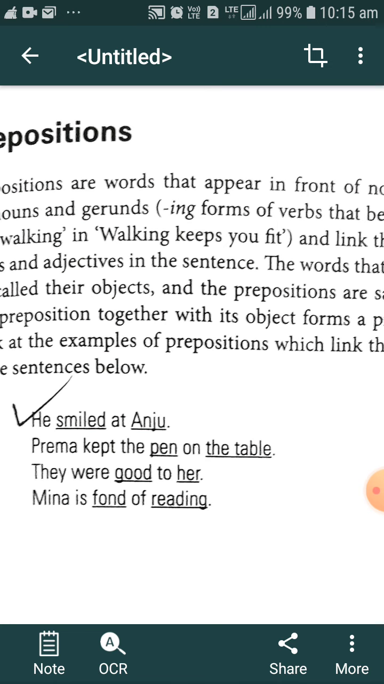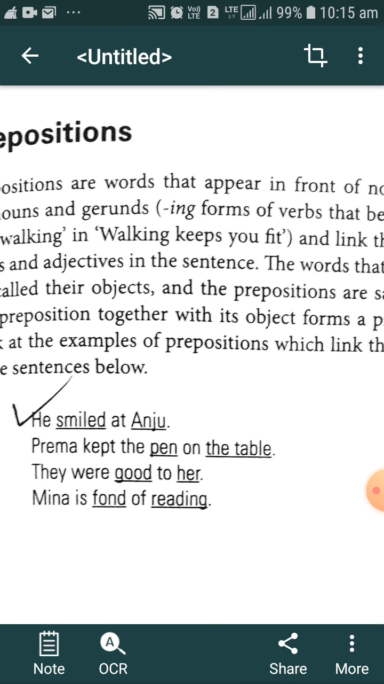If there is no on between the pen and the table, we cannot get much information about where the pen is, where the table is. But with the help of the preposition on, we can get much more information that that particular pen is on that particular table, on the top of that particular table.